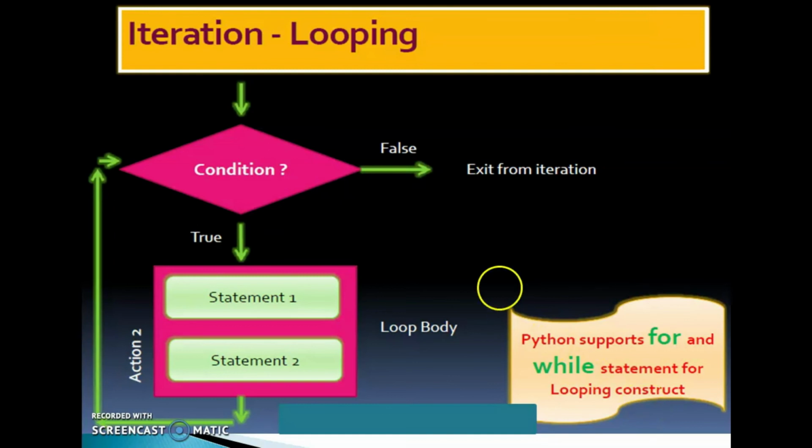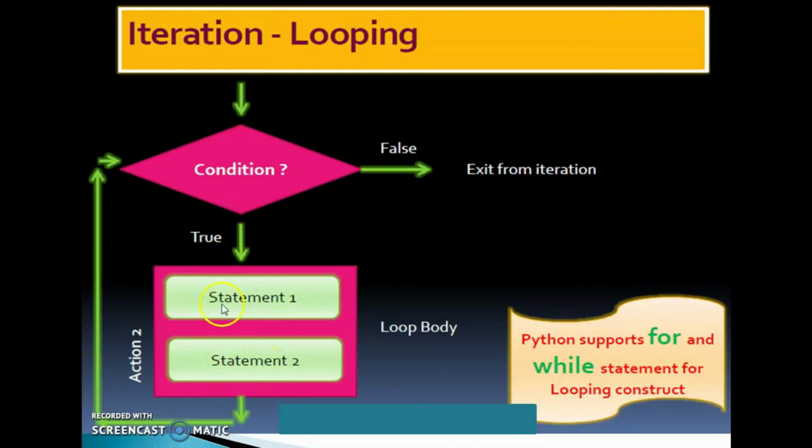Check this one. Iteration. Here one condition is there. If this condition is false, it will terminate from the loop, exit from iteration. If this condition is true, it will execute the set of statements more than one time. That is known as looping. Here, first we will check this condition. If this condition is true, it will move to the true statements.